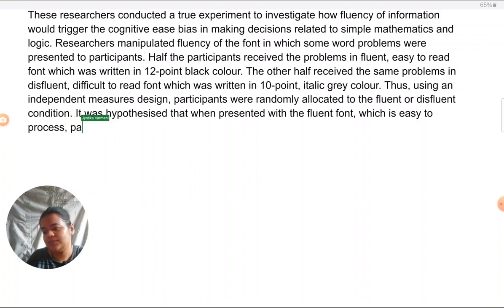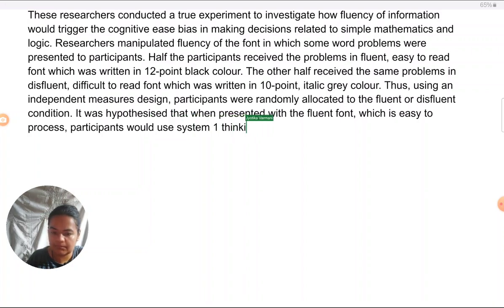Okay, participants would use system 1 thinking, as it enables quick processing.